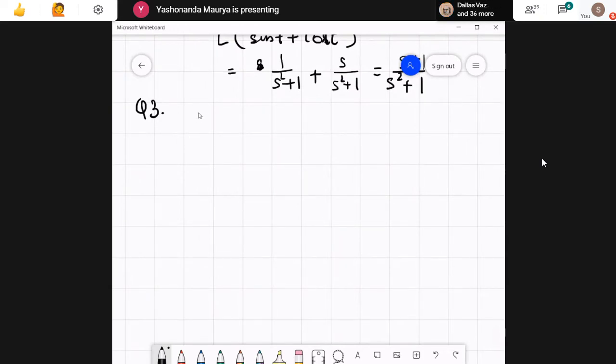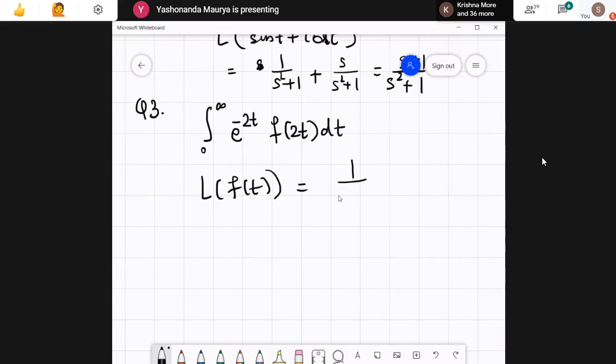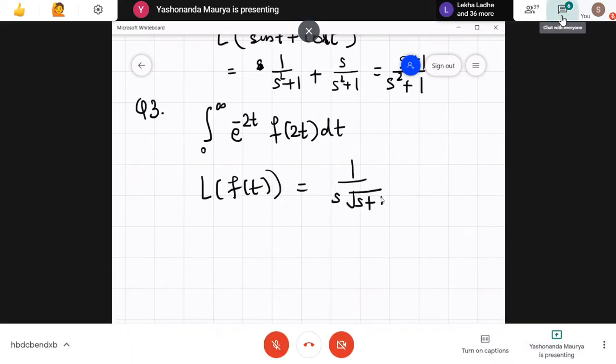Question number 3, the question was asked as: evaluate this expression. What is the value of this expression? The integral of f of 2t dt. What was given over here is Laplace of f of t is nothing but 1 upon s into square root of s plus 1.